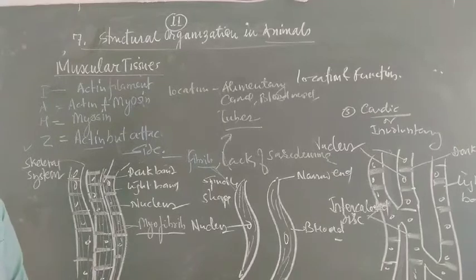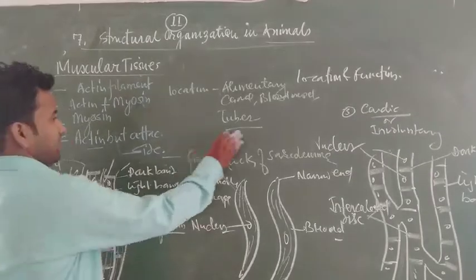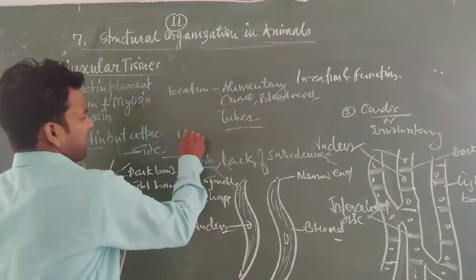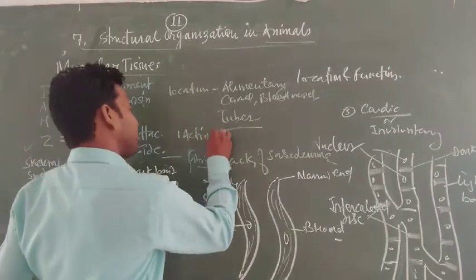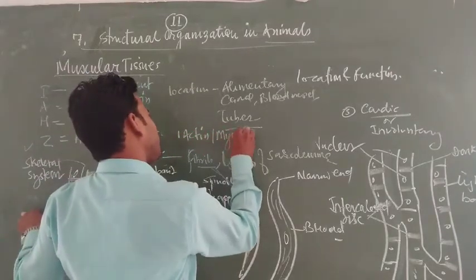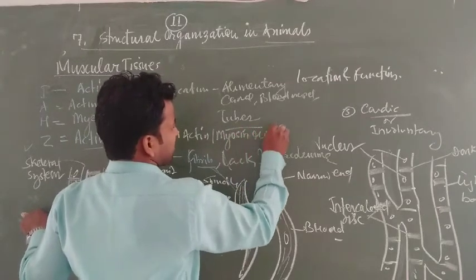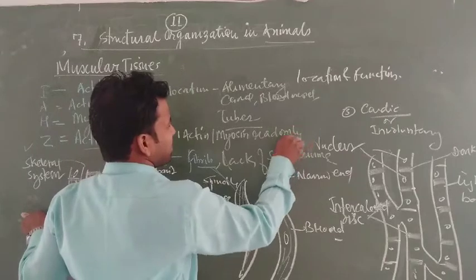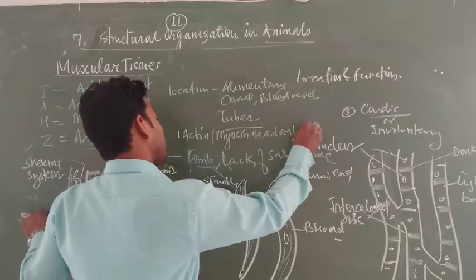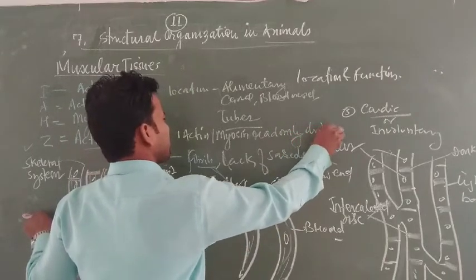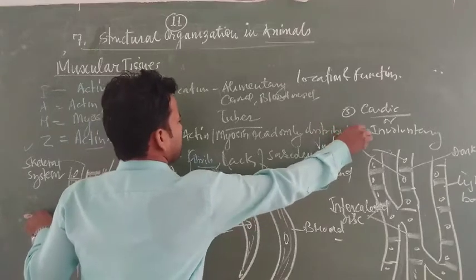The actin and myosin filaments are randomly distributed here. That's why no type of striation is seen in this zone.